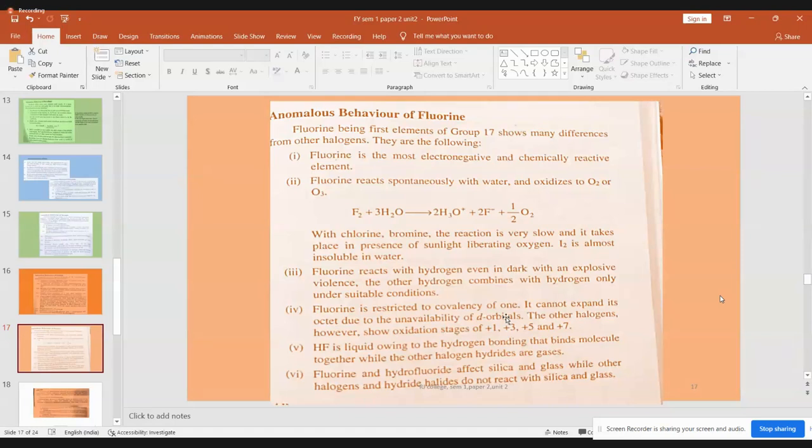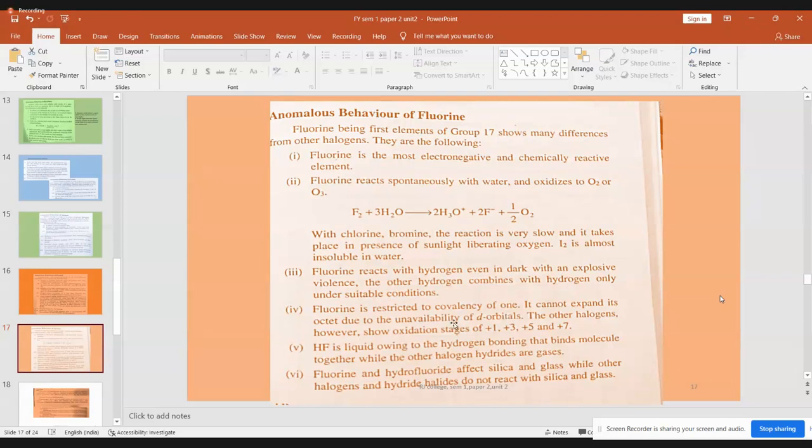That is the meaning: fluorine has unavailable d orbitals. D orbitals are unavailable for fluorine to transfer its electron also. Therefore, the covalency is restricted to 1. So do you understand the meaning of unavailability of d orbitals?